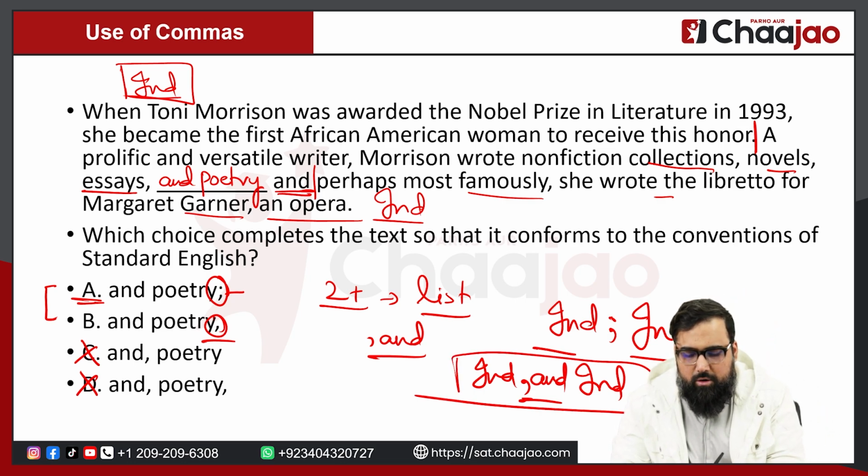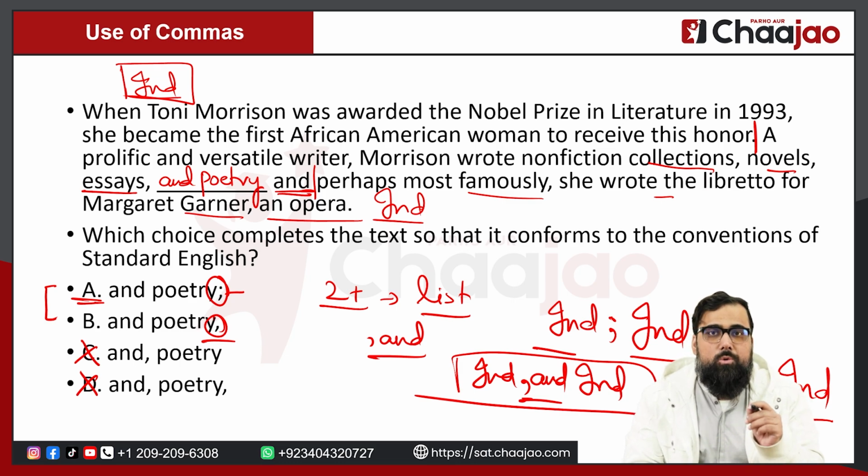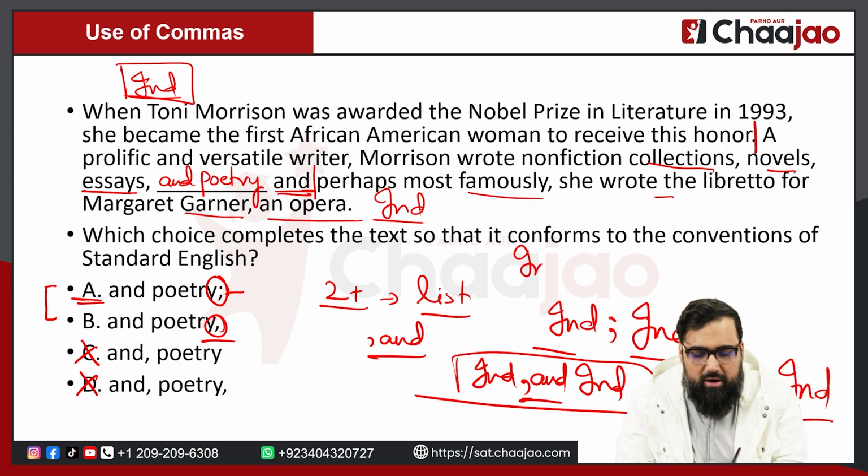The second way of doing that is to join these two independent sentences with a semicolon, as I wrote before as well. But the problem over here is that you don't only have a semicolon. You have an independent sentence, semicolon, and then "and" with the other independent sentence.